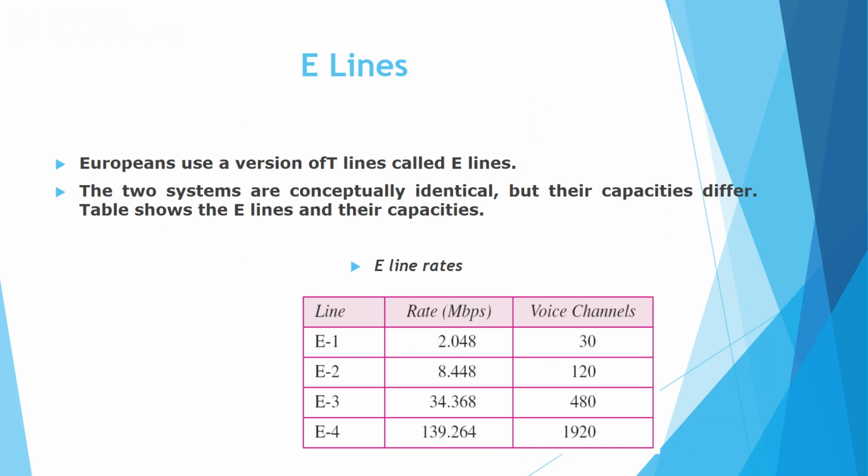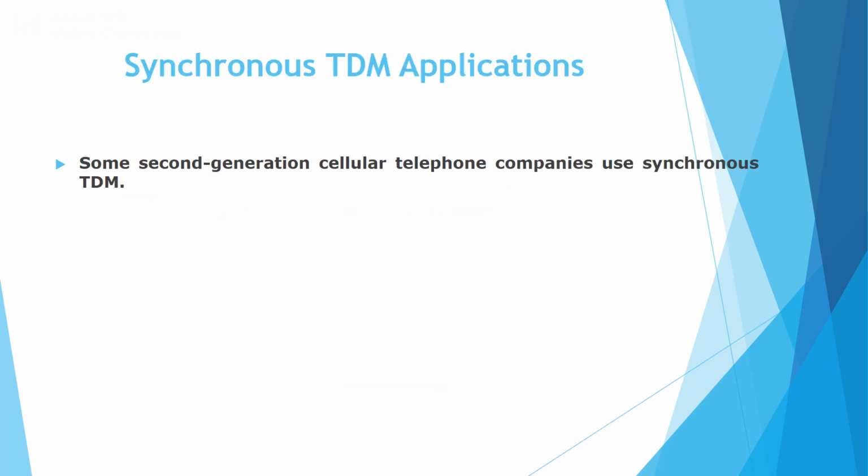Similar to T lines, there are E lines. Europeans use a version of T lines called E lines. In the table it is clearly given that we have different lines, E1, E2, E3, E4, with the data rate and the total number of channels specified. The two systems are almost identical, but their capacities, that is the data rates of E lines and T lines, are different.